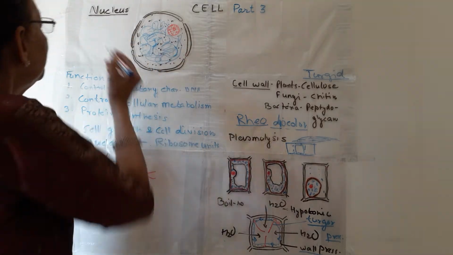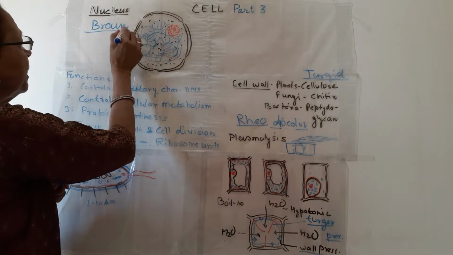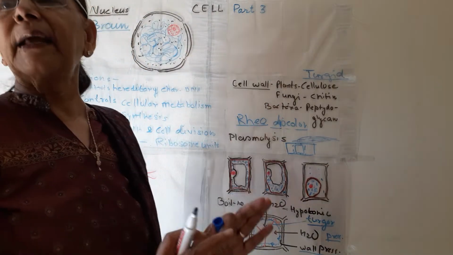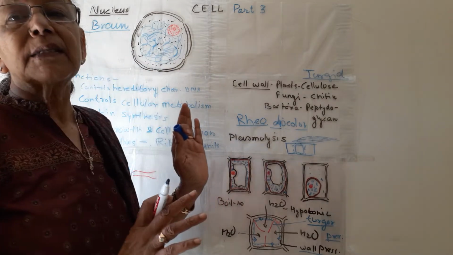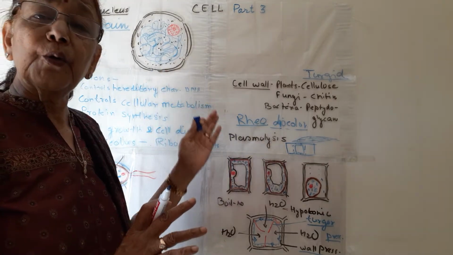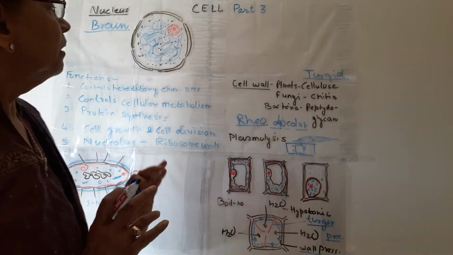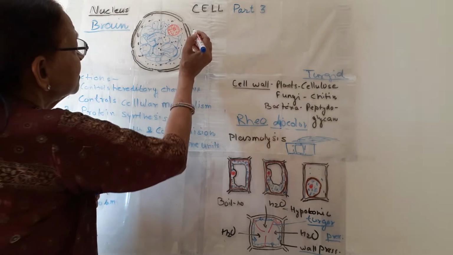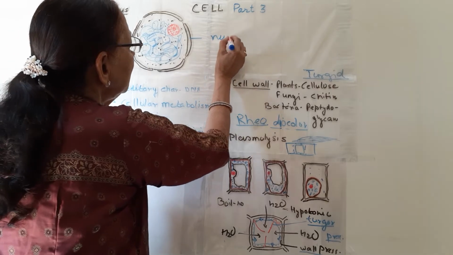The nucleus is said to be the brain of the cell. Why is it known as the brain? Because it controls all the cell activities which are there for the perpetuation of the cell or for the functioning of the cell. All the activities are controlled and coordinated by this nucleus. Now the structure of the nucleus, a simple one. It has the outer membrane. It is known as the nuclear envelope.